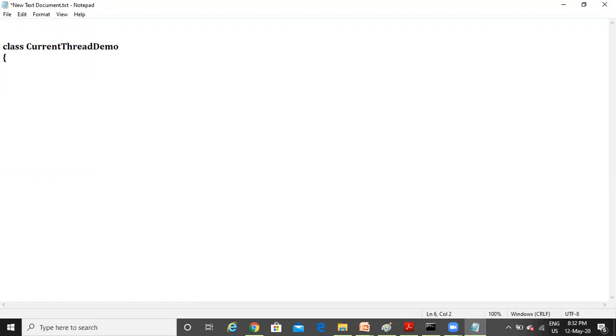First, what I do is I will try to write this program without the concept of threads. Later I will add the concept of threads so that you can easily understand a program with threads and without threads. As usual, write your main method: public static void main of String args,